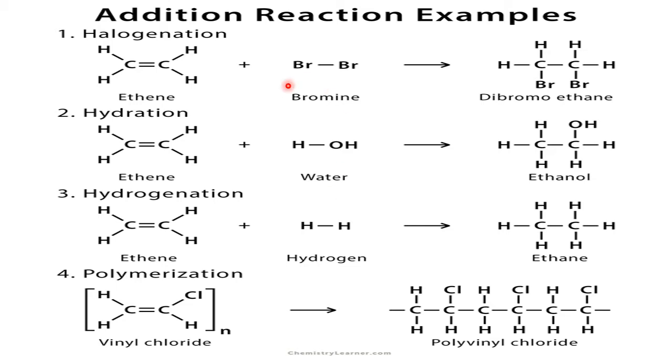The same rule is applicable for the last one, which is very important, polymerization, where the same molecules undergo addition many times and a big huge molecule is formed. It is known as a polymer. So ethene on polymerization becomes polythene. Vinyl chloride on polymerization becomes polyvinyl chloride, in short PVC. We use polythene and PVC every day in our life in the form of electrical cables, plastic bags, etc.